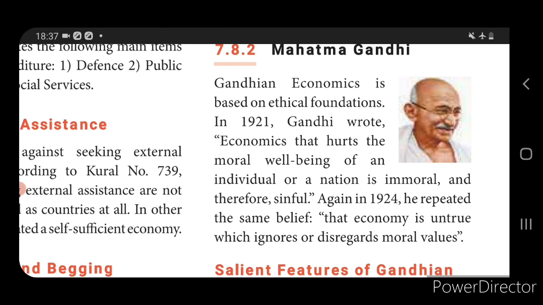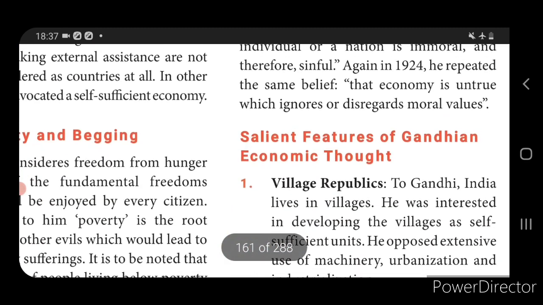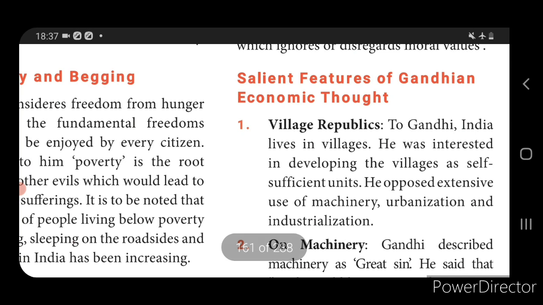Again in 1924 he repeated the same belief, that economics is untrue which ignores or disregards moral values. So in these two books he has explained ethical values for the development of the economy.